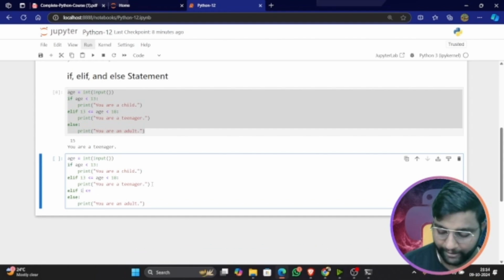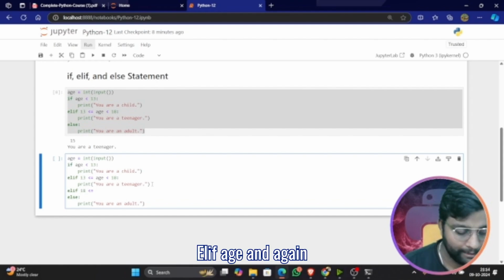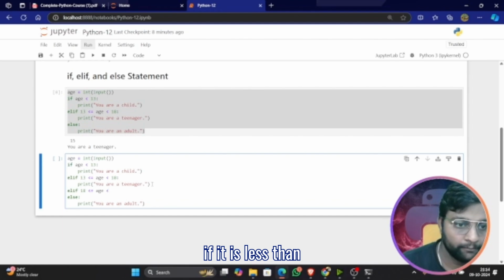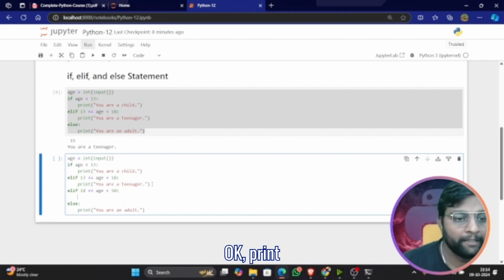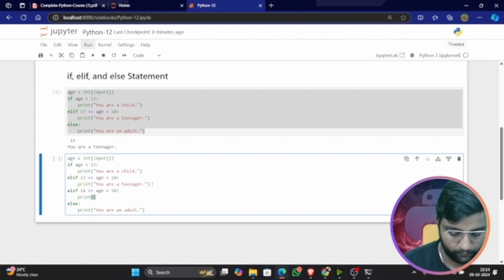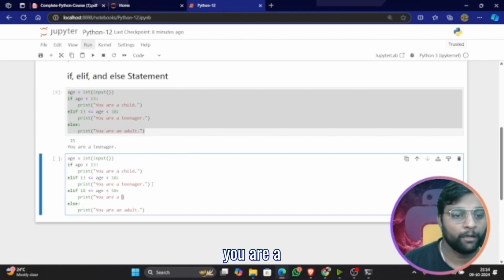So elif age is less than 50, print you are a family man.